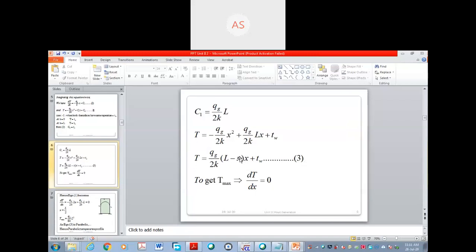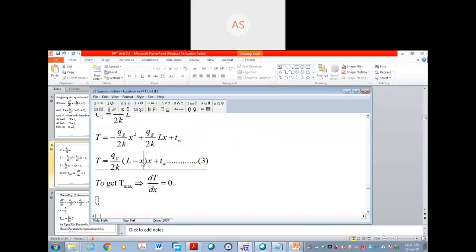Hence at x is equal to l by 2, if you put it instead of x here, then l minus l by 2, l by 2 will be there, and here again l by 2, means l square by 4. This together will become l square by 4, and 4 into 2 is 8, means qg by 8k l square, plus Tw, because you have to add the wall temperature, and you will get that T max.